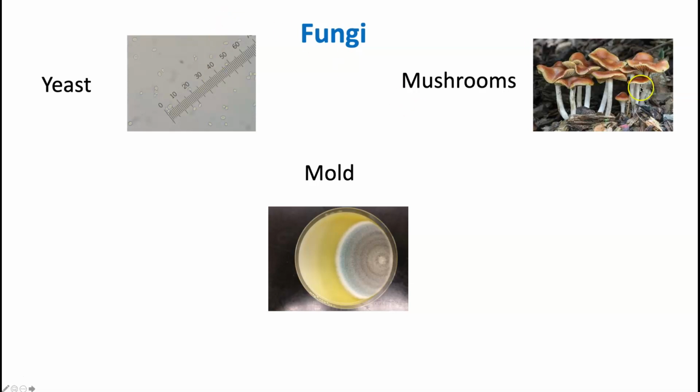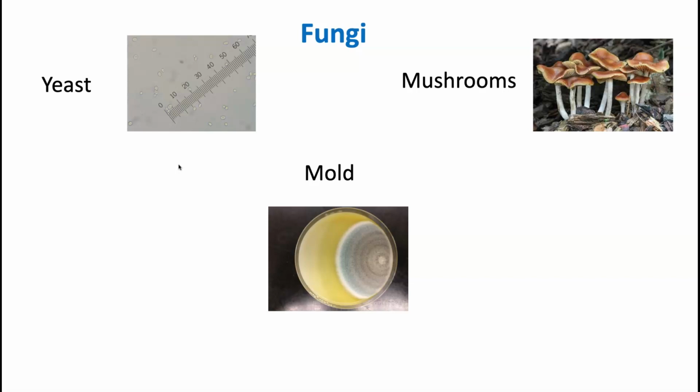Now, when you look at these pictures that I have here on this slide, can you guess which of this fungi are unicellular just by looking at them? Now, this is the way they appear, okay? This is the way that the mushrooms grow from the earth. This is the way that the mold would grow on an agar plate, or you may actually see it growing on some food items, for example, or on the wall if you have contamination or moisture. And this is the way that the yeast would appear under a wet mount.